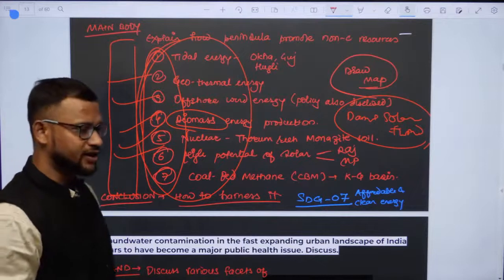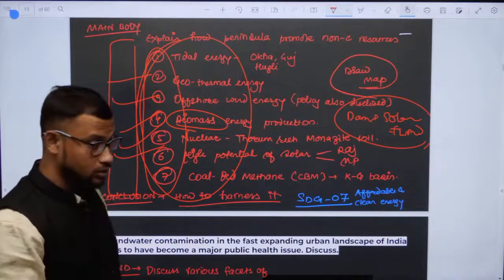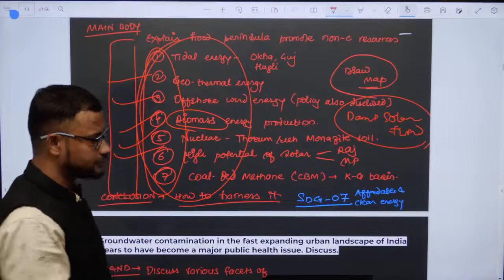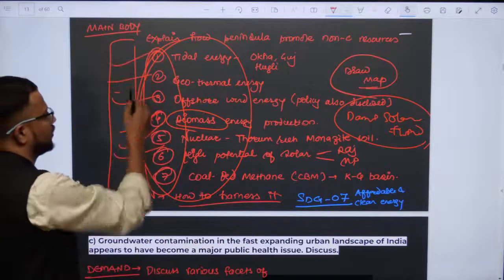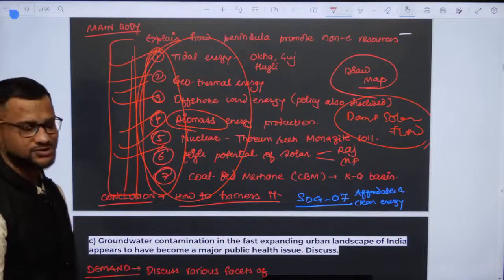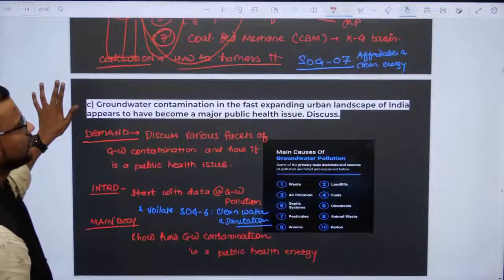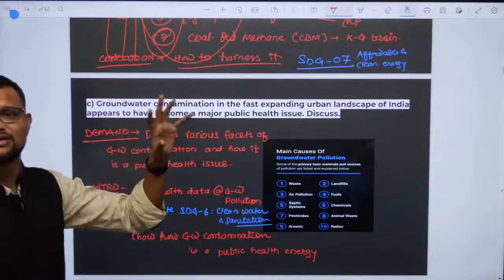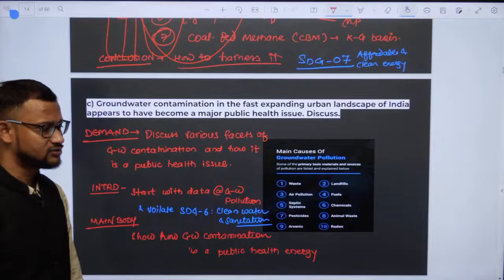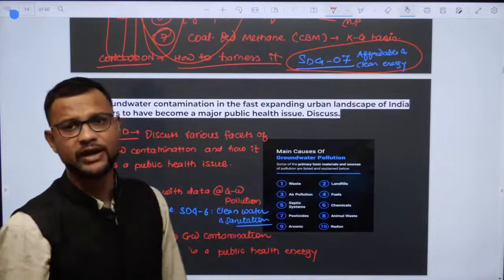You will be getting more marks over here, right? The more number of points you will be writing, you will be getting more marks as such. Then next, question and conclusion. Now how to harness this potential? How to harness this potential? Write it as SDG 7 over here.